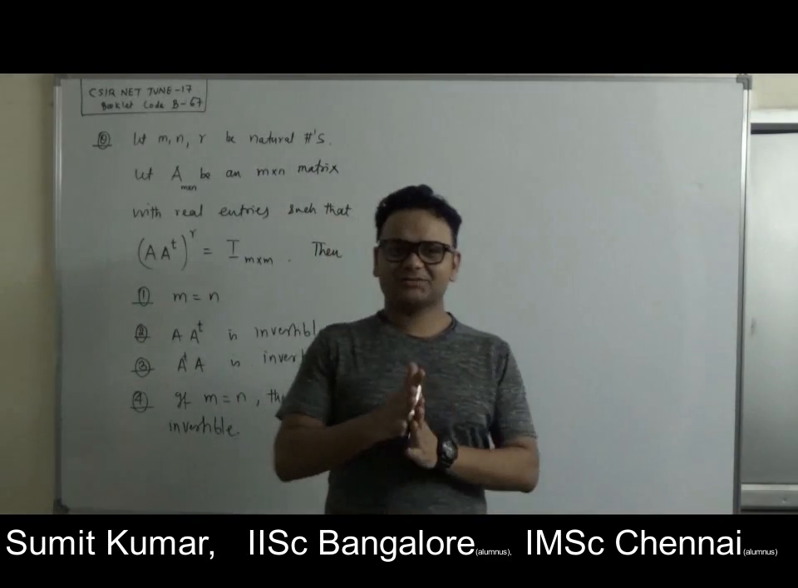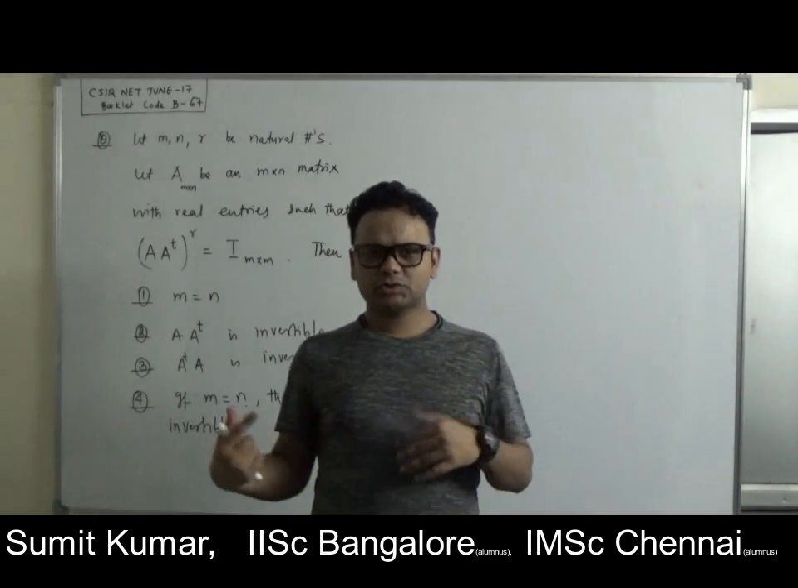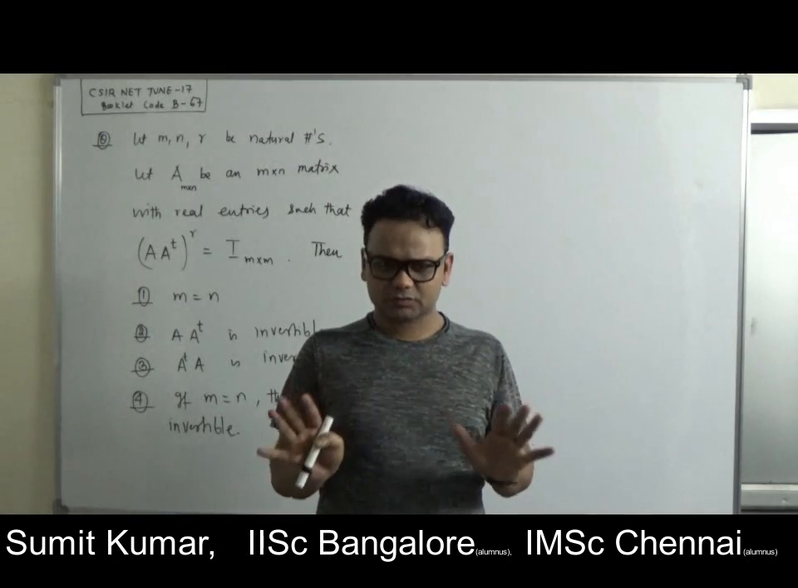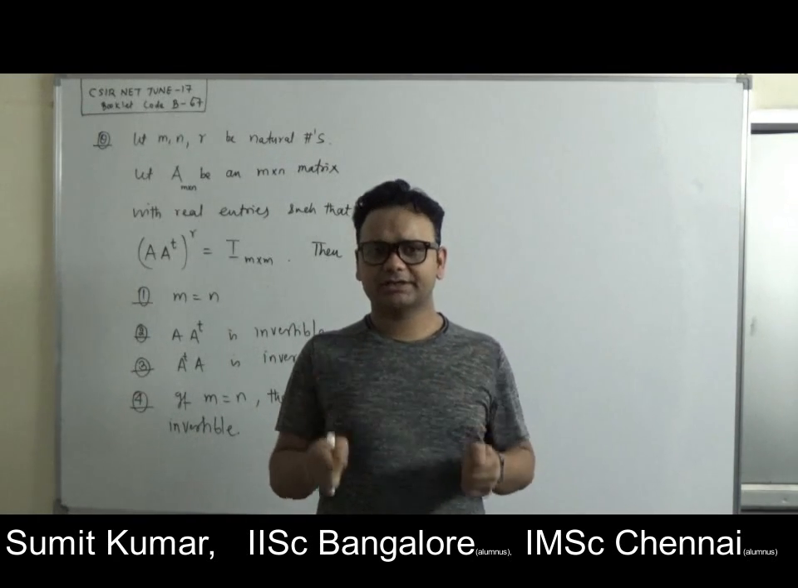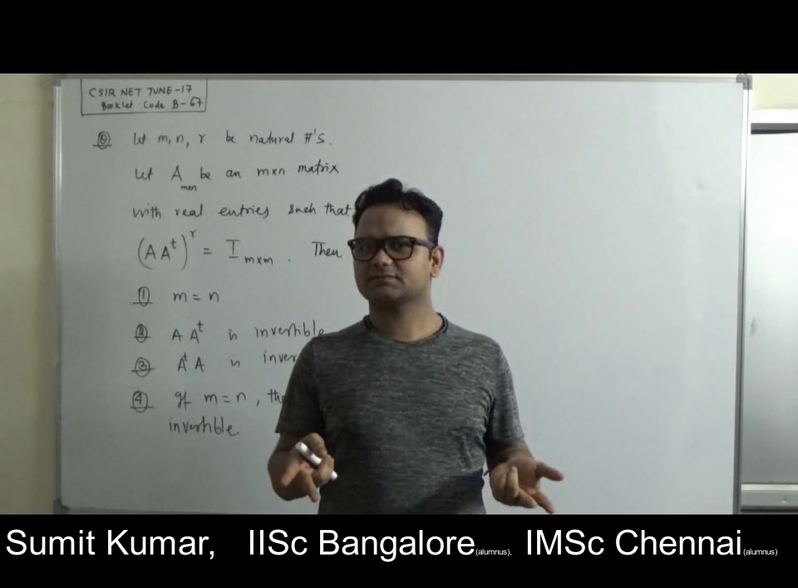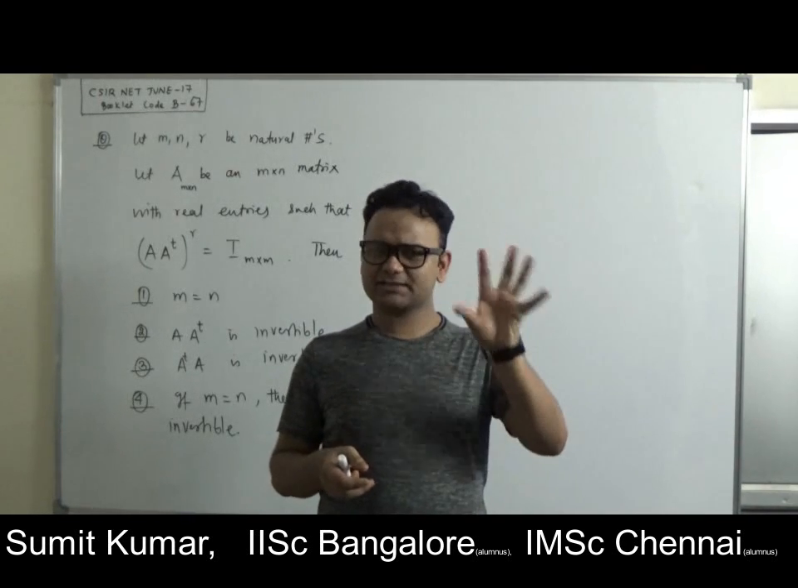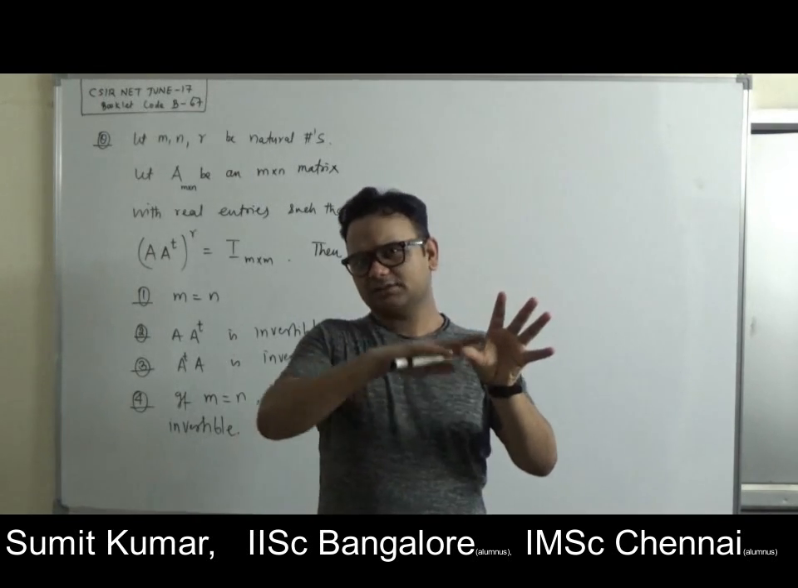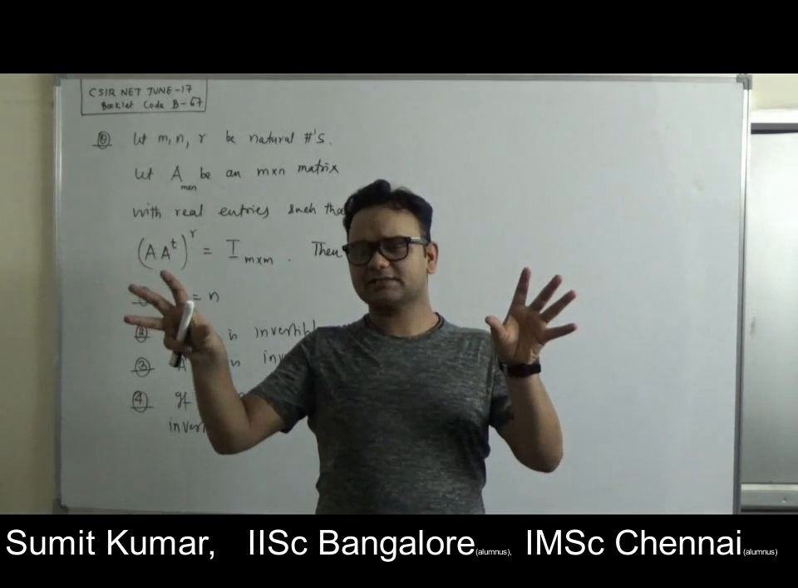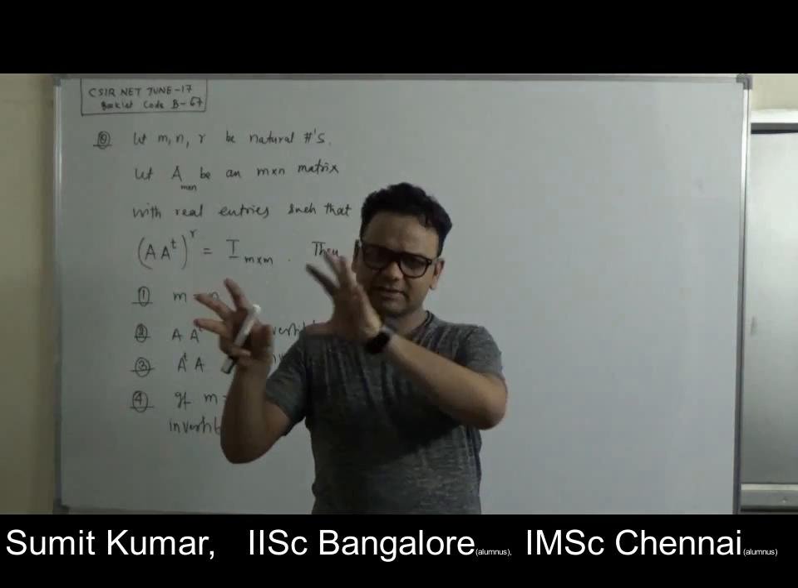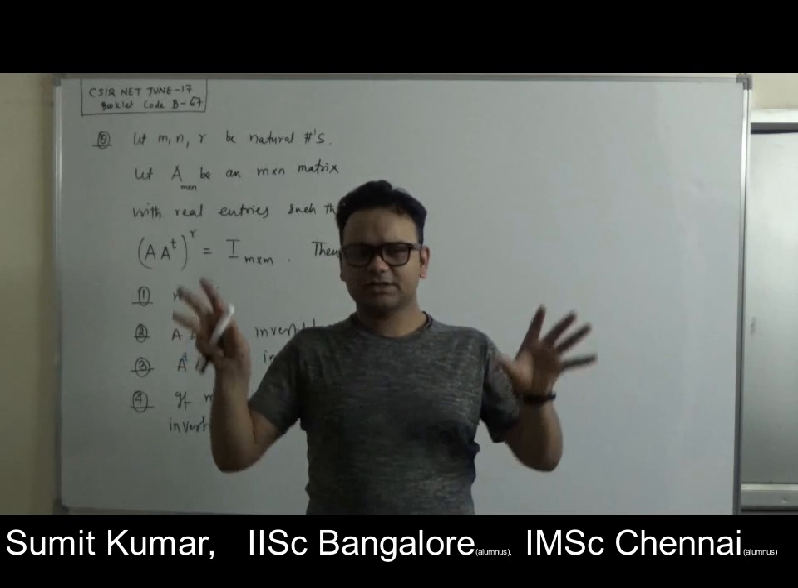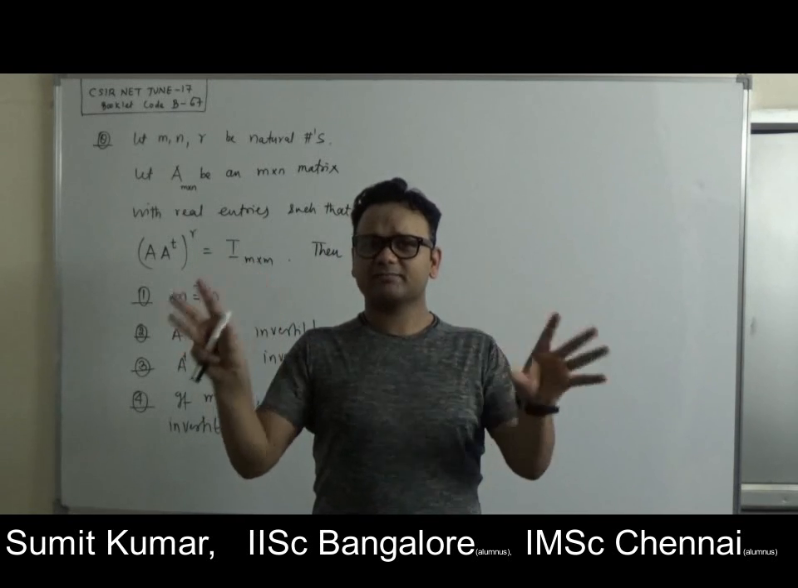Hello everyone, this is Sumit Kumar, and what I'm going to do is solve some questions related to the product of two matrices. Let's say you have a matrix A of size m cross n, and A transpose is of size n cross m. Let's multiply them, A into A transpose. You are getting a matrix of size m cross m.